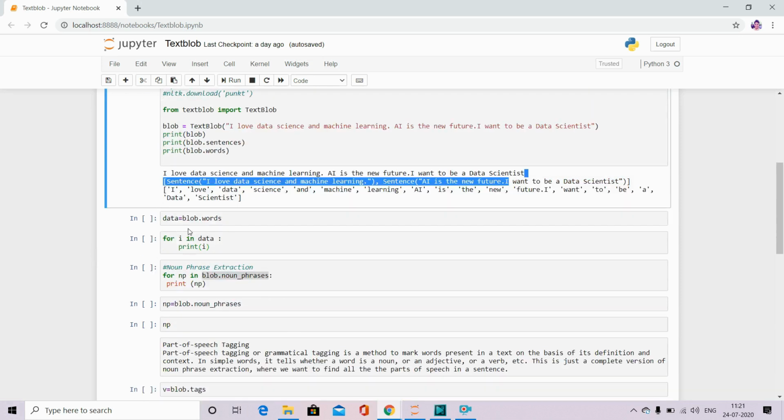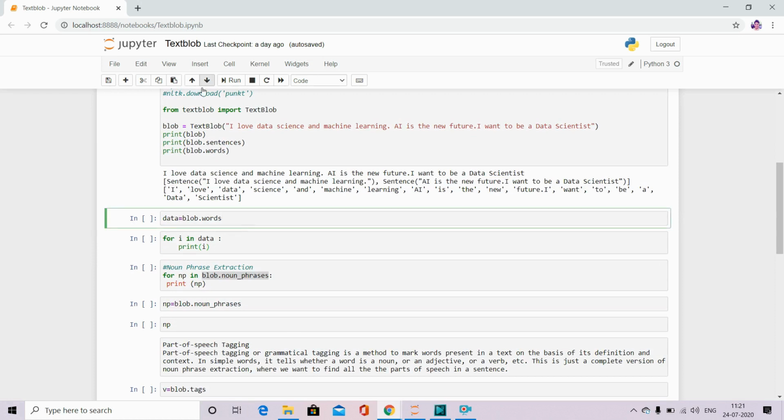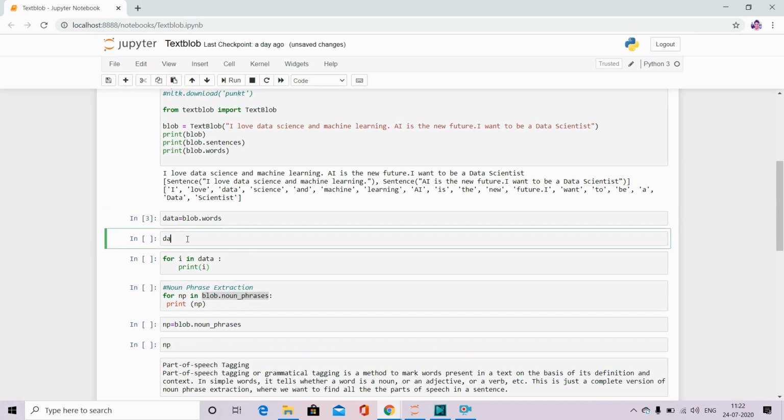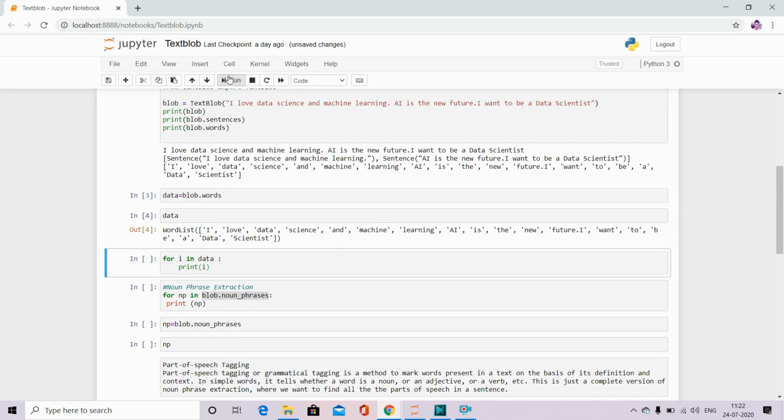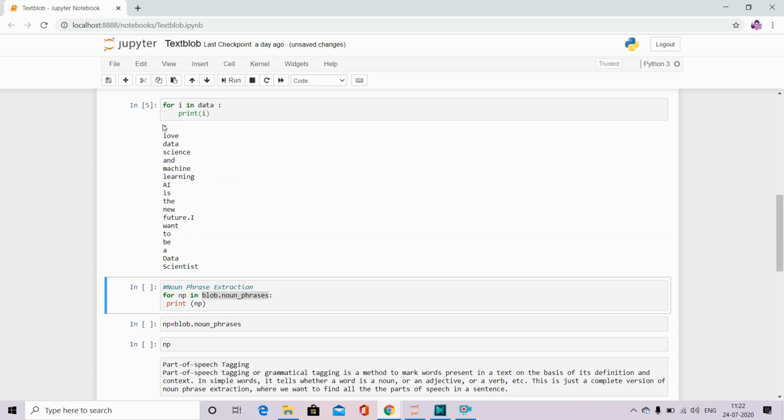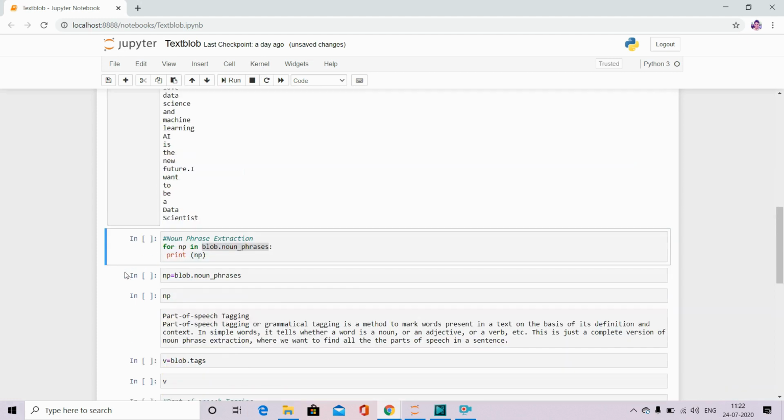Next is data is equal to data dot words. Again, it will give you the whole words, the same thing I have shown you above. And if I run data, it will give you the word list. If I want to pass it through the for loop, this is the command for that. It will give you the words nicely over there. I love data science and machine learning. AI is a new future and I want to be a data scientist.